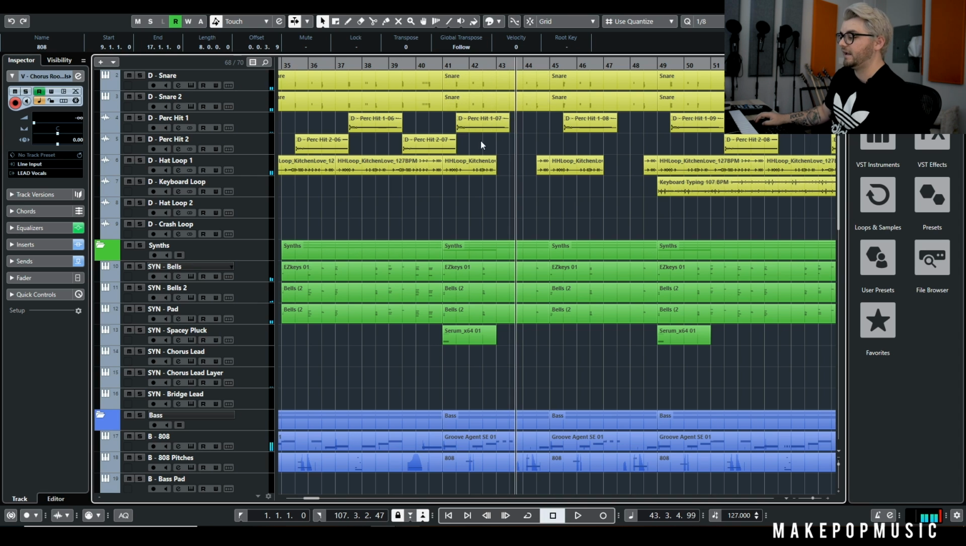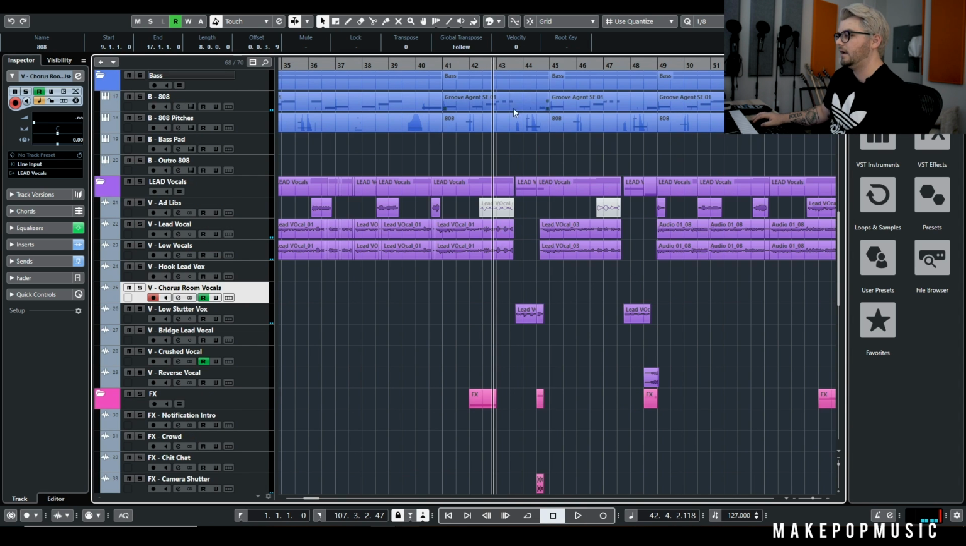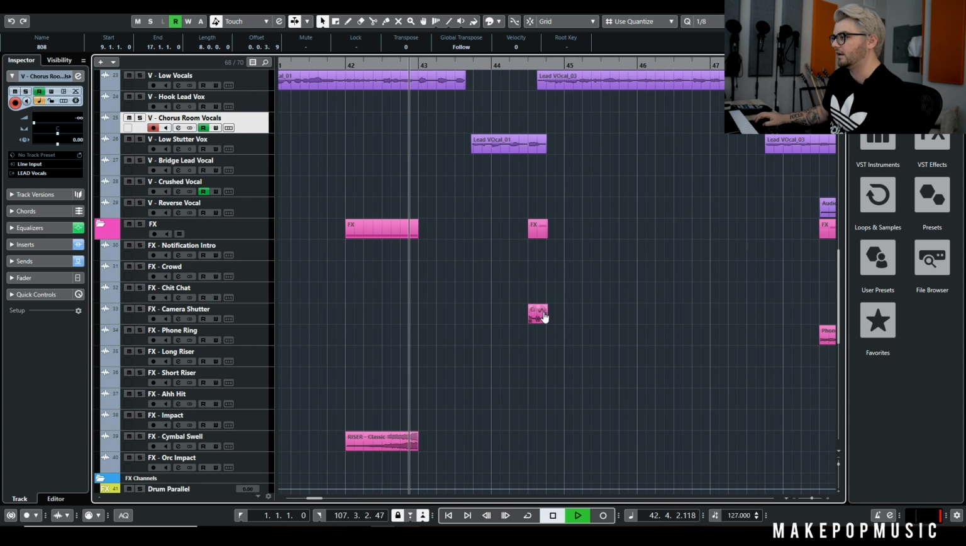And it's really just the kick and this bass again. And then I just have this little stutter vocal. This is basically just my main vocal tuned down an octave. And then you'll see the camera little thing comes back in here.